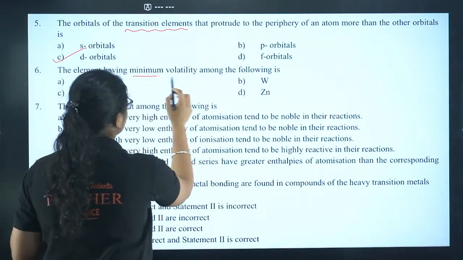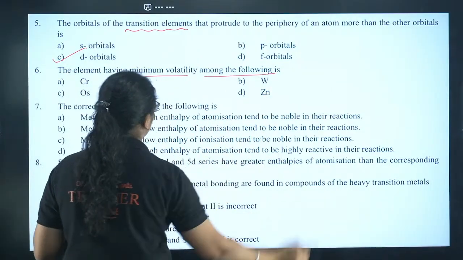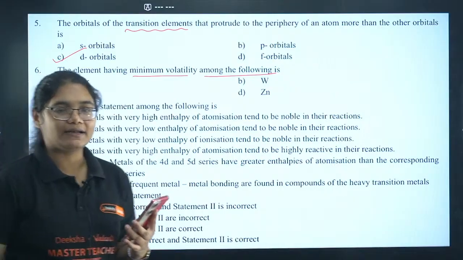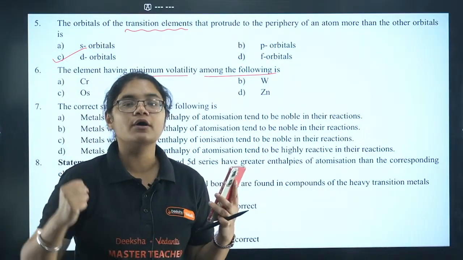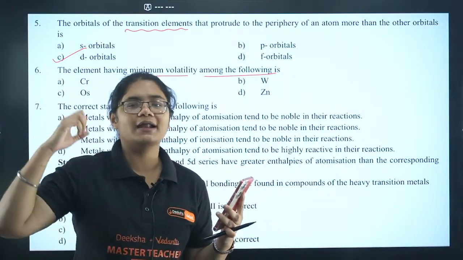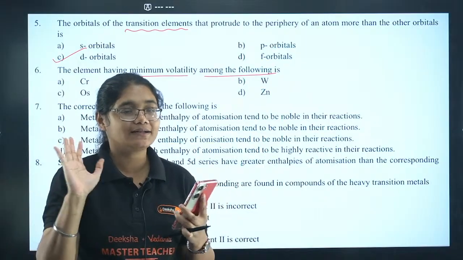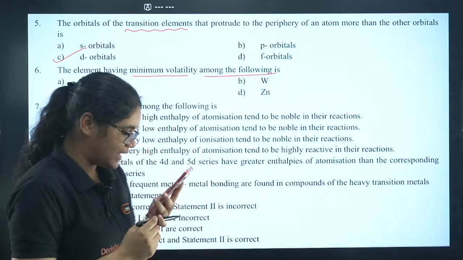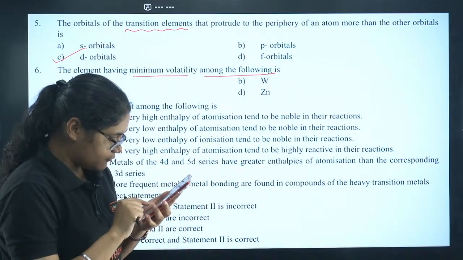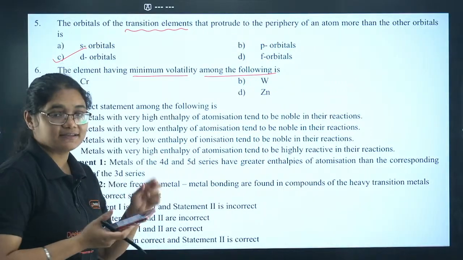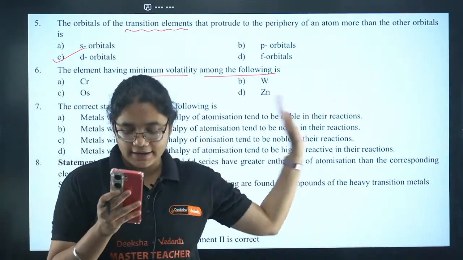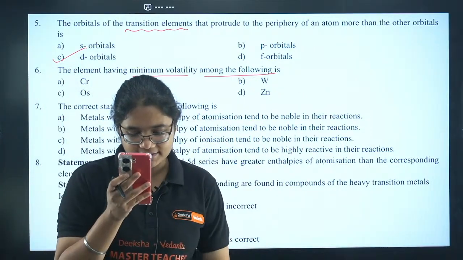Next, moving to question number 6. The element having minimum volatility among the following is. Minimum volatility means they will have the highest melting point, highest boiling point. Okay, volatility is very less. Which metal will be that? You can easily see which metal has the highest melting point in this. Can anyone guess the answer here?